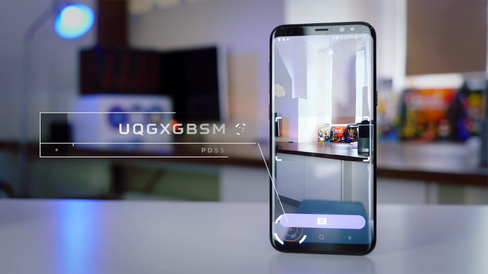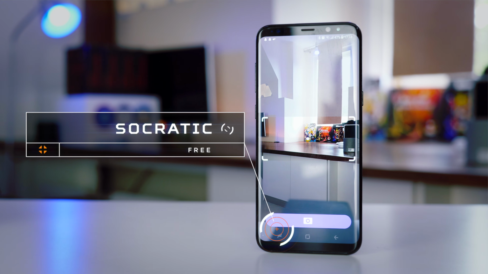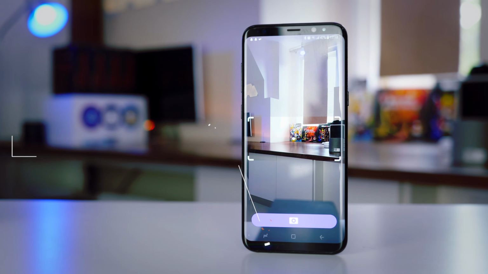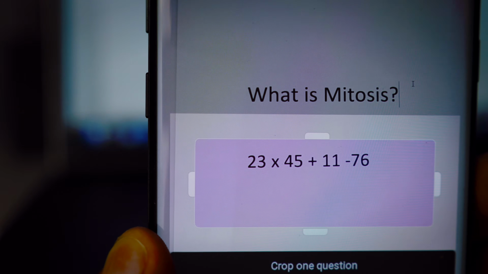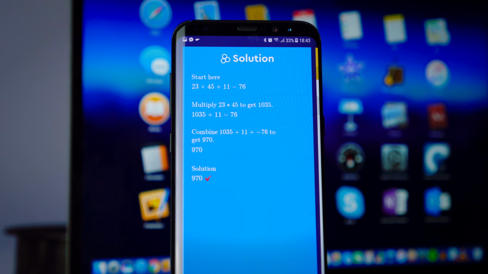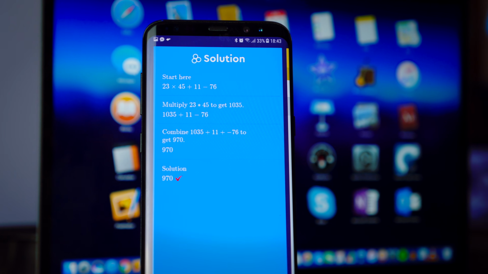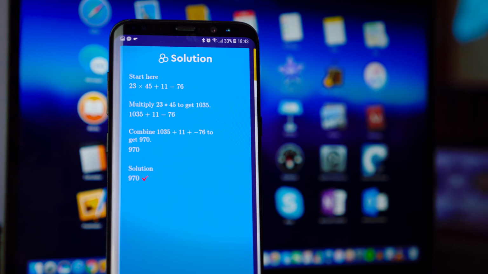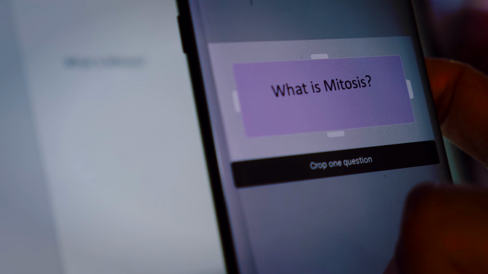So the first application is Socratic. Now you may remember those mathematical applications where you can take photos of math problems and they will instantly give you a solution. Well, this is that, but times it by 10, because not only does it give you the solution, it shows you every step of the working. And it goes further, it can actually answer worded questions as well.